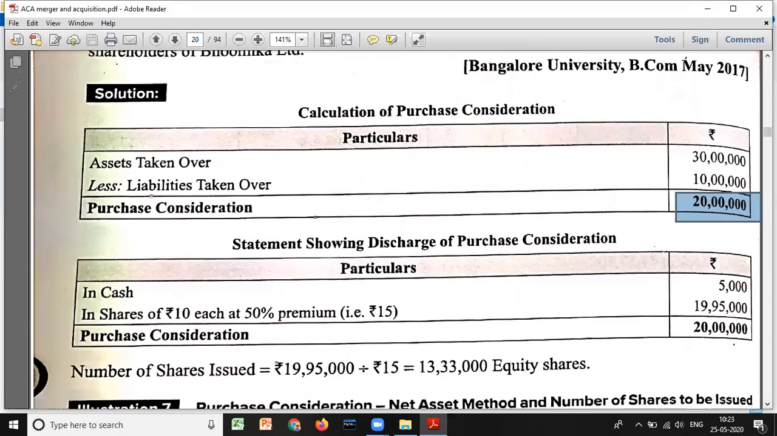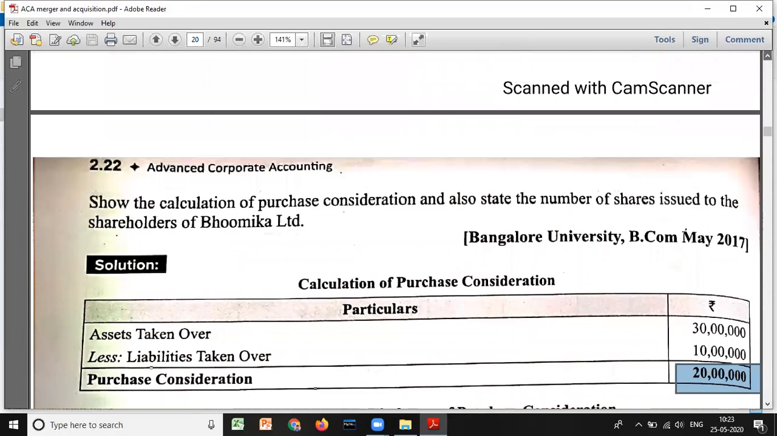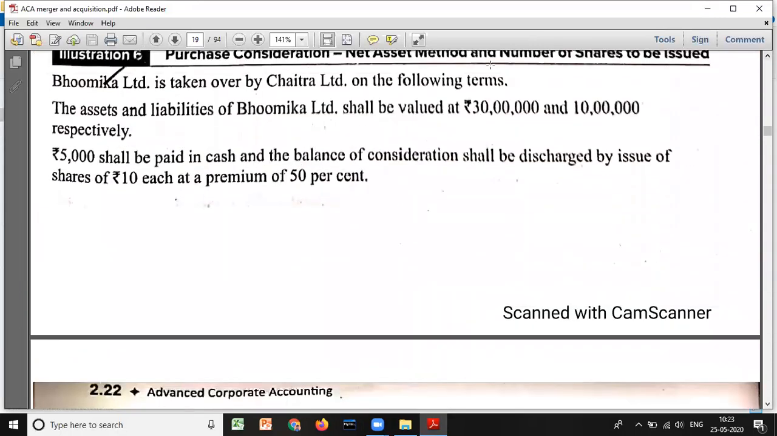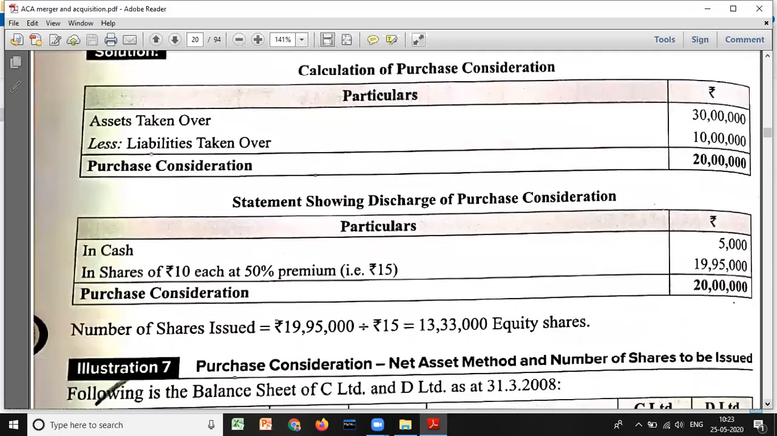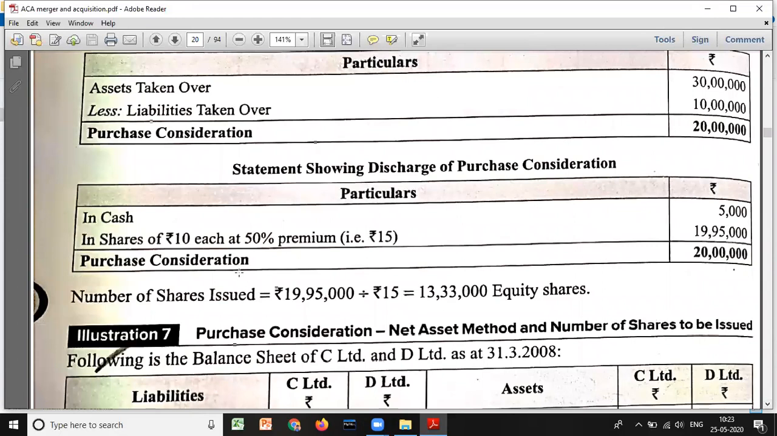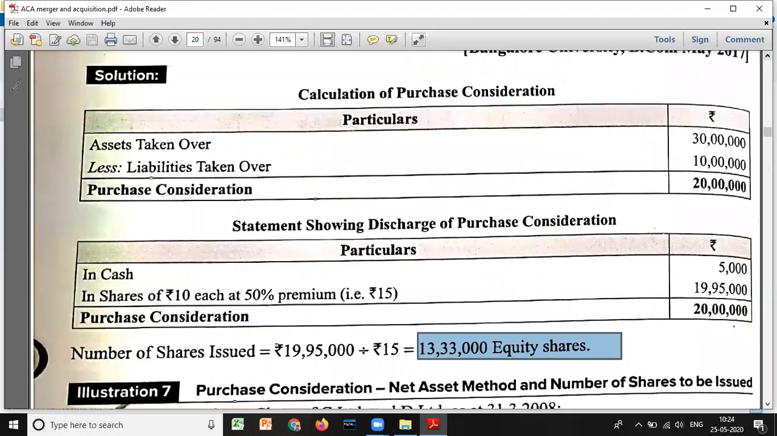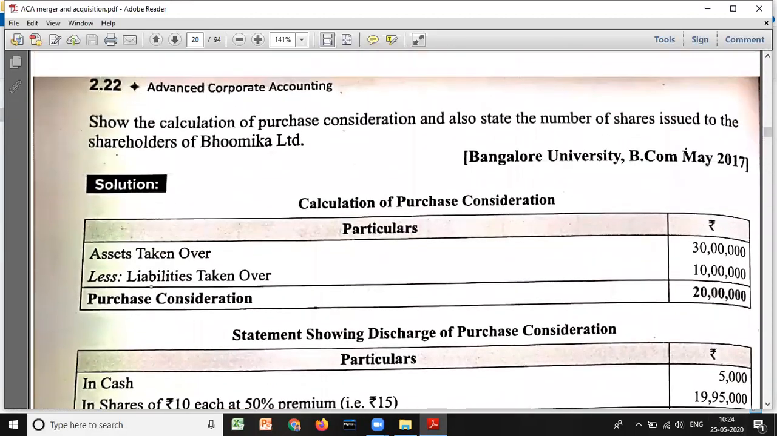And look here, they have asked us to calculate how many shares need to be issued. The shares will be issued at a face value of rupees 10 at a premium of 50%. So 10 into 50% will be 5. So 10 plus 5 will be how much? 15 rupees. That means 19 lakh 95,000 divided by 15, then we will get the number of shares, that is 1 lakh 33,000 equity shares. So I think this has been asked for 6 marks, which is very, very important.